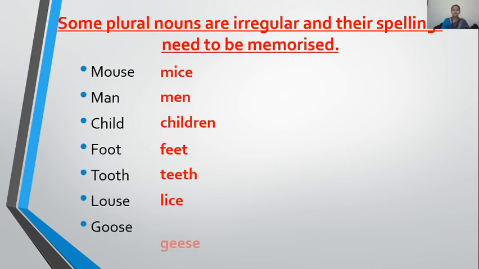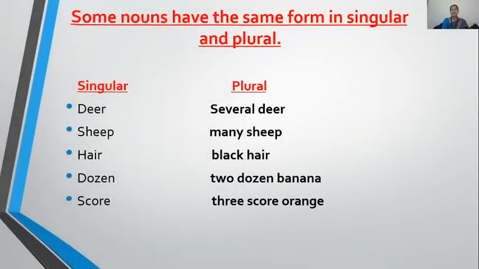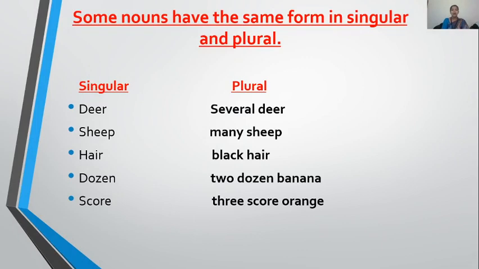Now goose. Goose becomes geese. Here you can follow that when double vowels are there. Double means double O. Foot becomes feet, double E. Tooth becomes teeth, double E. Goose becomes geese, double E.